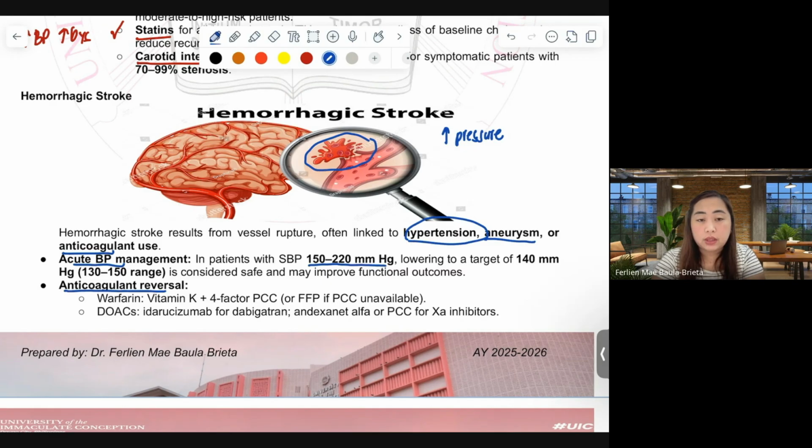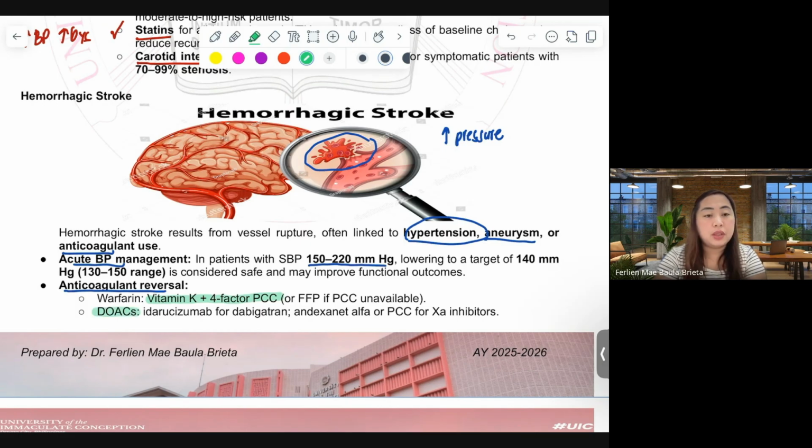If the patient is receiving warfarin, we have to give vitamin K as anticoagulant reversal, the antidote, and also 4-factor PCC if available.